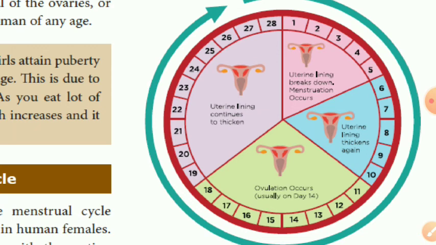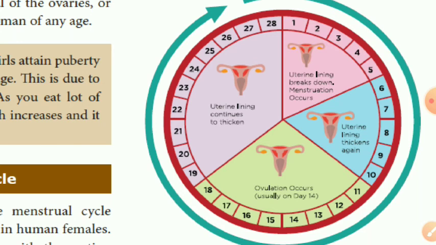In days 6 to 10, the uterine lining thickens again. Then in days 11 to 18, ovulation occurs, usually on day 14. Ovulation means the mature ovum comes out from the ovary. This is in the 3rd phase. And then the last phase, days 19 to 28, the uterine lining continues to thicken and then comes out as bleeding.